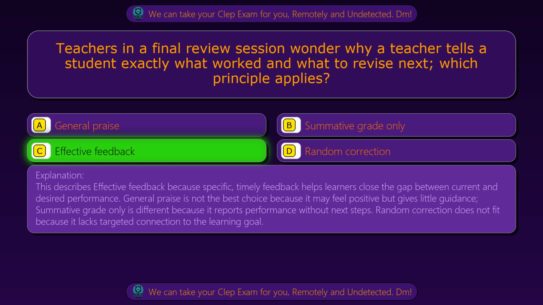General praise is not the best choice because it may feel positive but gives little guidance. Summative grade only is different because it reports performance without next steps. Random correction does not fit because it lacks targeted connection to the learning goal.